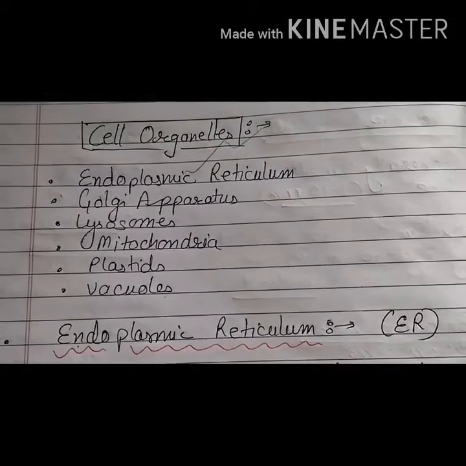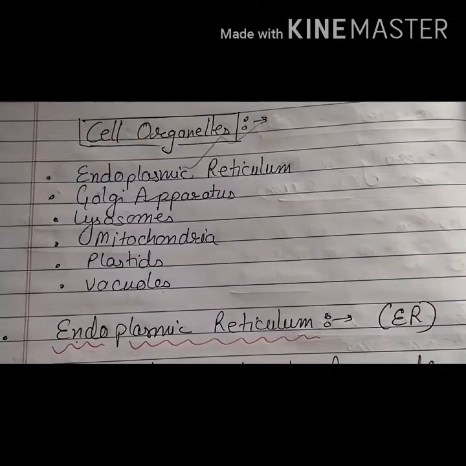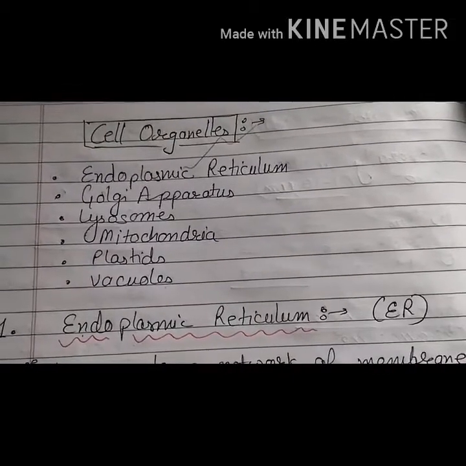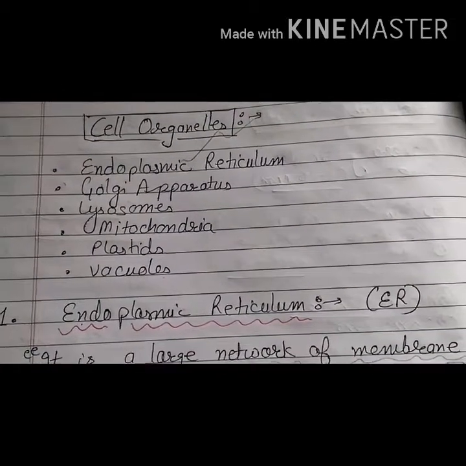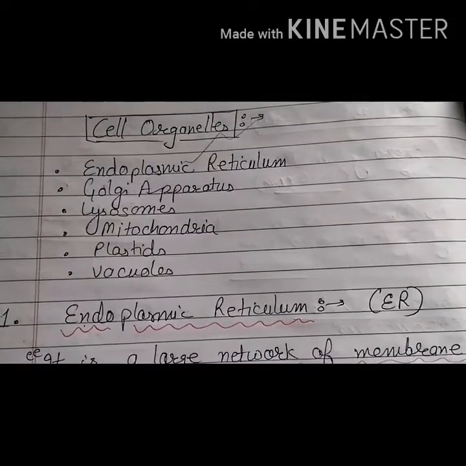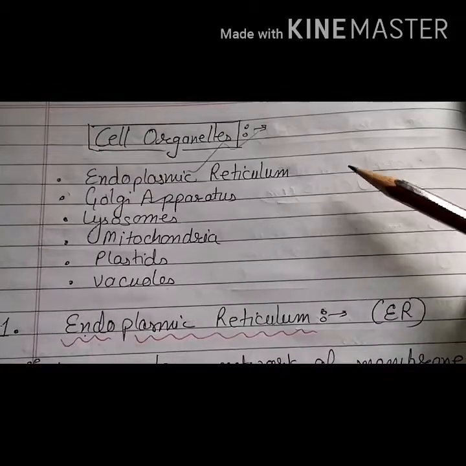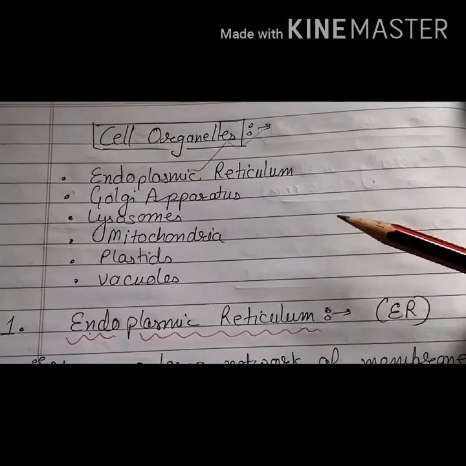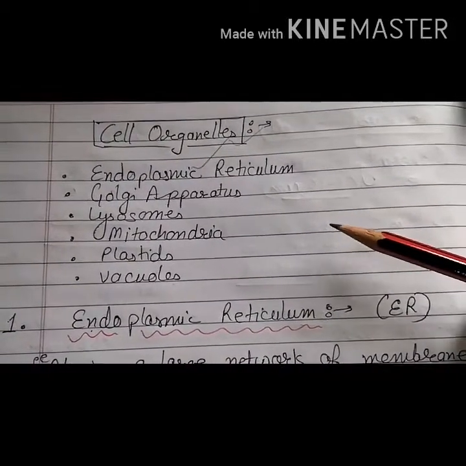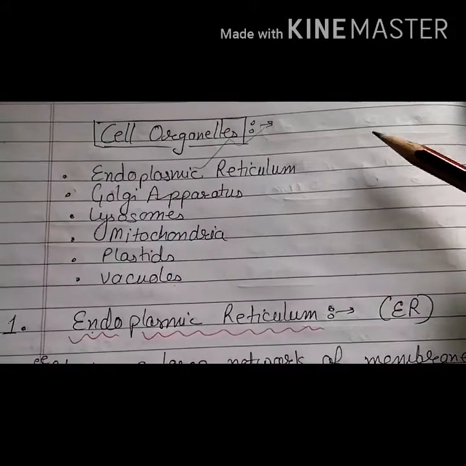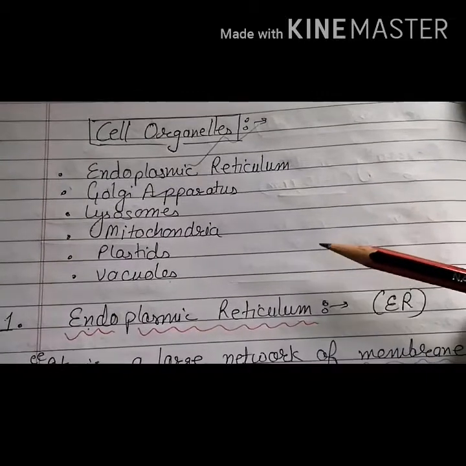Good morning, students. Today we are going to start with the second part of chapter number 5, that is cell organelles. Now, there are basically 6 types of cell organelles which are present in all the eukaryotic cells. The number 1 is endoplasmic reticulum, then Golgi apparatus, then lysosomes, then mitochondria, then plastids, and then vacuoles. We are going to study all these organelles in detail.